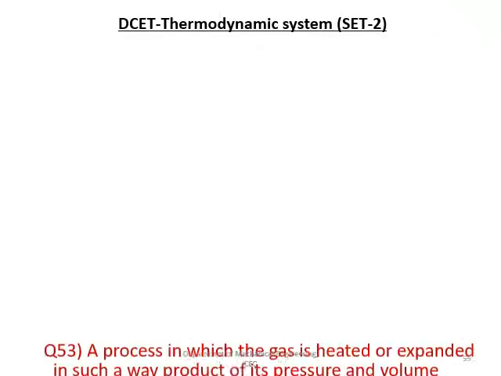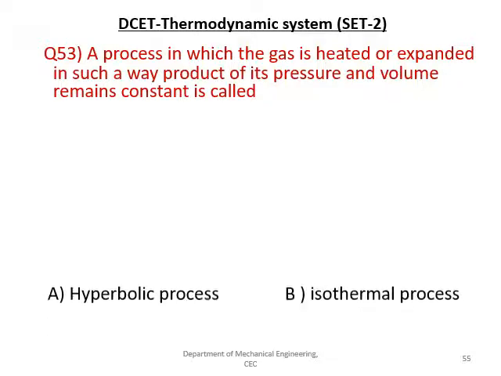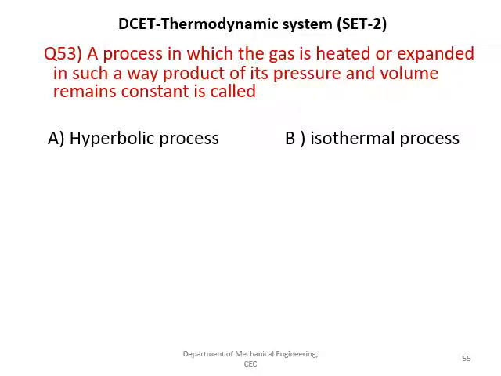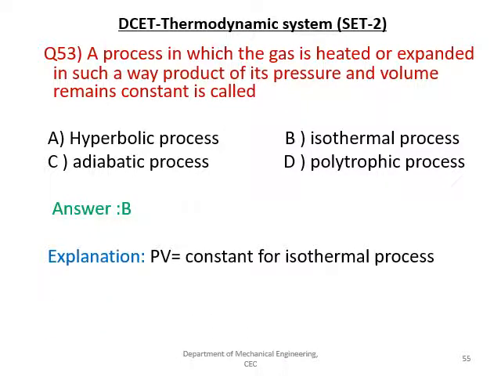The next question is, a process in which the gas is heated or expanded in such a way that the product of its pressure and volume remains constant is called as. The options are hyperbolic process, isothermal process, adiabatic process and polytropic process, and the right answer is B, that is isothermal process, where PV is equal to constant.